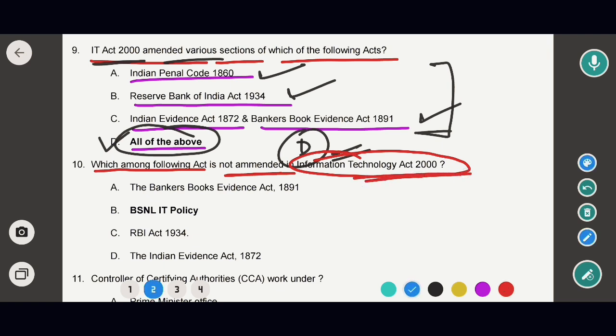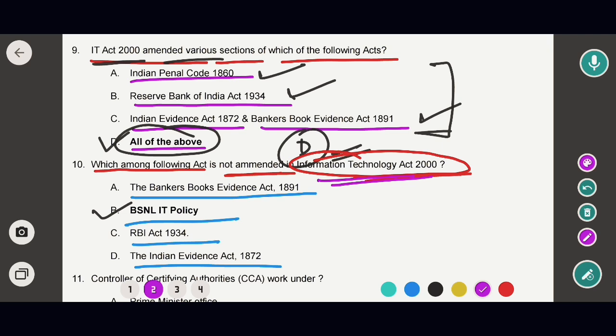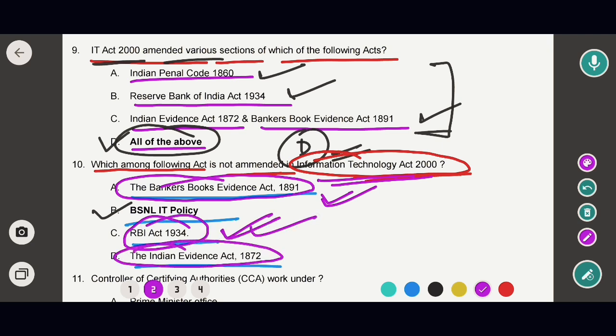Okay, so options आप देखिए. The Bankers Book Evidence Act 1891, BSNL IT Policy, then RBI Act 1934, the Indian Evidence Act 1872. So in this case, the correct option would be option B. That means when the Information Technology Act was passed, that time the Bankers Book Evidence Act 1891 was amended, then उसके बाद RBI Act 1934 was also amended, and Indian Evidence Act was also amended. That means बहुत सारा definitions और sections के provisions को changes किया गया था, as per the new rules of the Information Technology Act 2000.